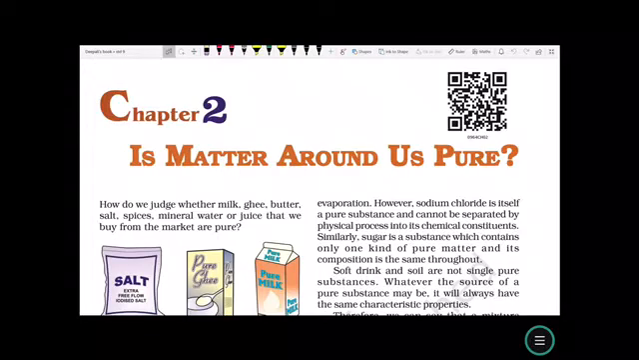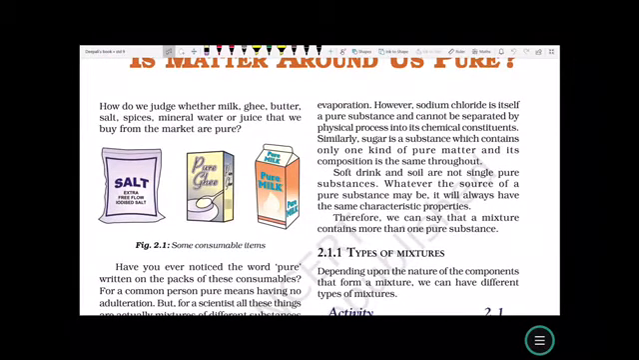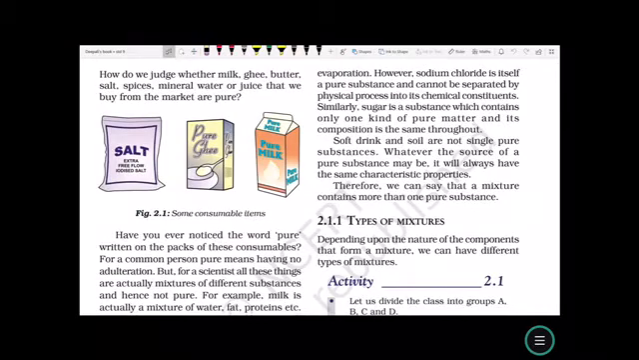How do we judge whether milk, ghee, butter, salt, spice, minerals, water or juice that we buy from the market are pure? We know nowadays lots of adulteration, lots of cheating is done regarding food products. Then how do we know whether the given product is pure or not? Because we all know that these products are matter.